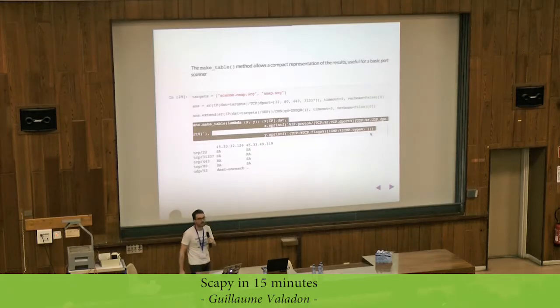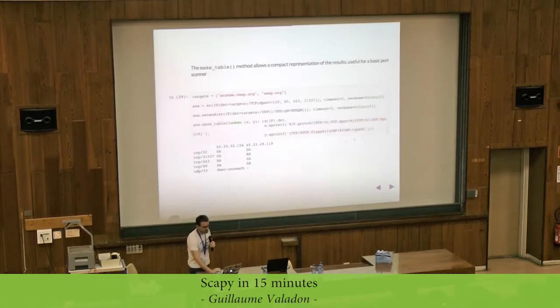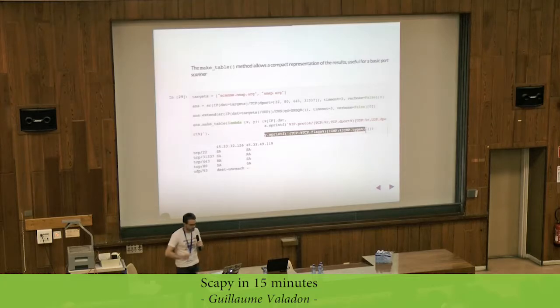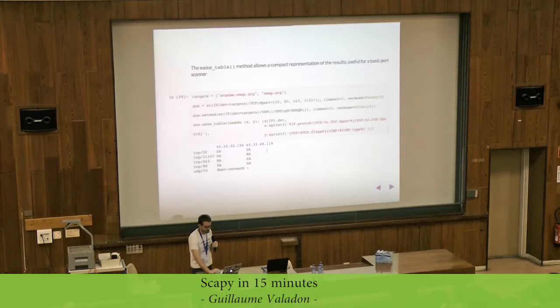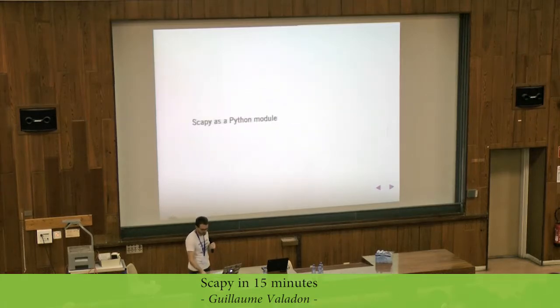And then I'm using the make table function, which is a bit complicated, to do this display here. So it looks complicated, but it's not. The first element here is the IP address. Then I will display the port, TCP port or UDP port, and then here the state. So it's like an XYZ coordinate. I can see that some ports are closed, some are not, and so on. And I received an ICMP error message.